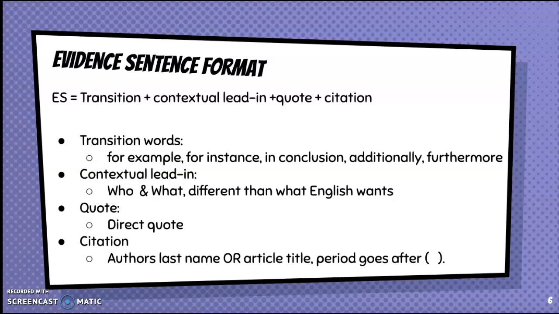Your contextual lead-in here is going to be a little different than how you guys do it in English. We only focus on the who and the what, right? The who can be the author. The who can also be if you're talking about a specific person or illegal immigrants in general. And the what is kind of just what is the topic? What are you going to be telling us about, right? Giving us a little detail on that. In English, I know sometimes you guys do the whole who, what, when, where, why. We only do the who and the what. So this should be more simple.